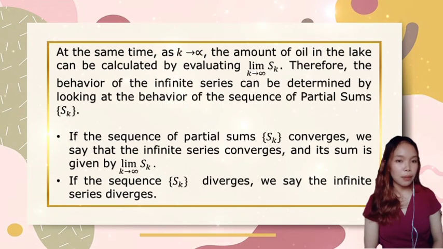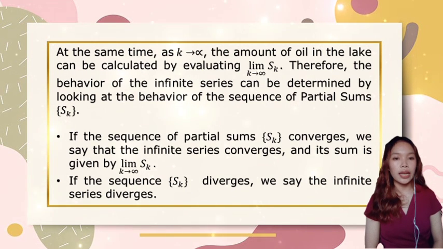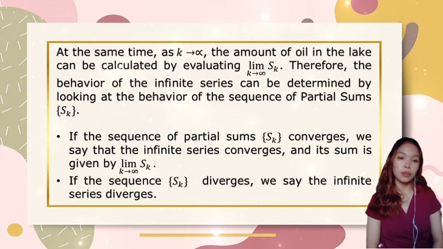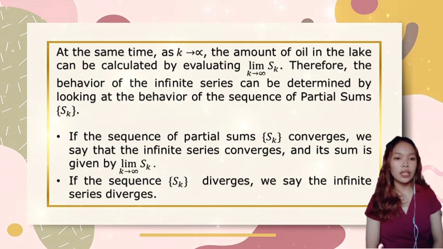At the same time, as k approaches infinity, the amount of oil in the lake can be calculated by evaluating its limit. Therefore, the behavior of the infinite series can be determined by looking at the behavior of the sequence of partial sums. If the sequence of partial sums converges, we say that the infinite series converges. And if the sequence diverges, we say the infinite series diverges.